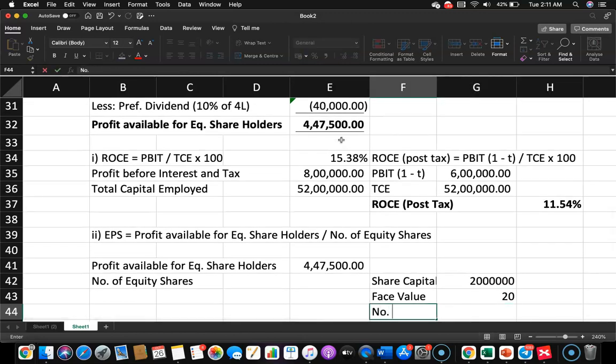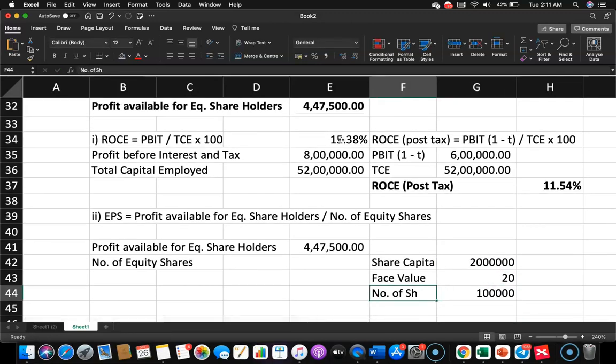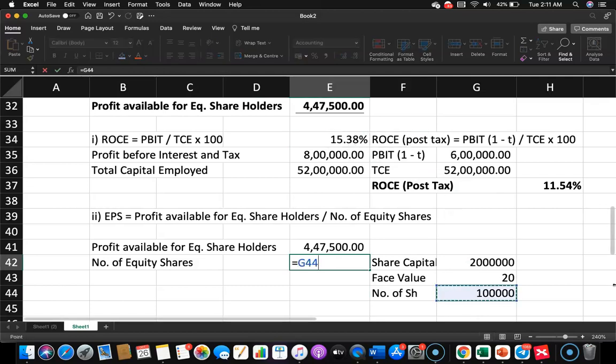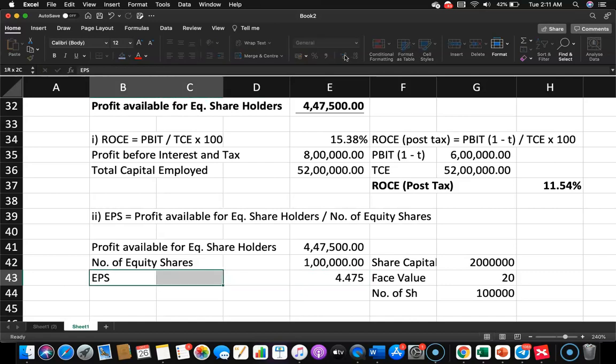So the number of shares is simple, it is 2 million divided by 20. So 100,000 is the number of equity shares. So we can bring that over here. Number of shares is 100,000. So now take this profit available for equity shareholders divided by the number of equity shares, you get 4.48, or if you make it 3 decimals, it is 4.475, and this is the EPS.